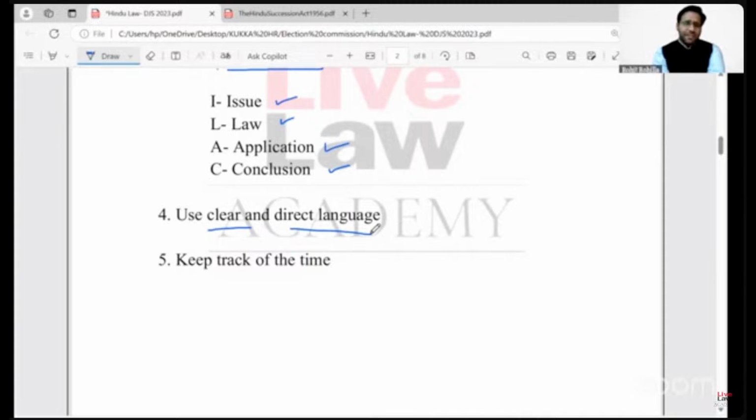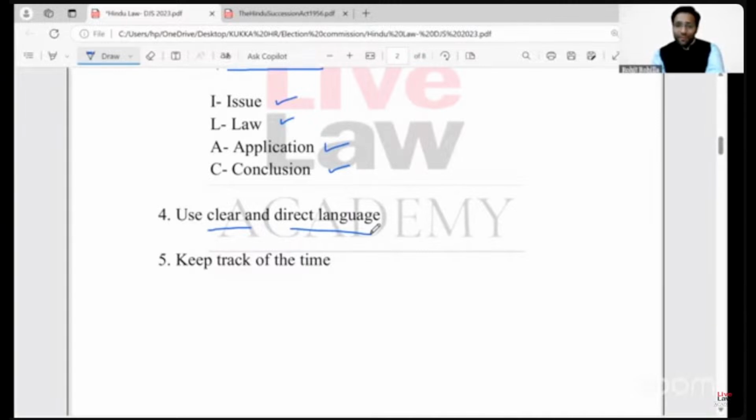It will unnecessarily complicate the overall answer, and the same thing will be reflected in your marks, right? So avoid this temptation. The answer might appear very beautiful to you in terms of the things it contains, right? But that is not the requirement of these examinations. You must read and prepare, right? But while writing, you must be as clear and as direct as possible, right?